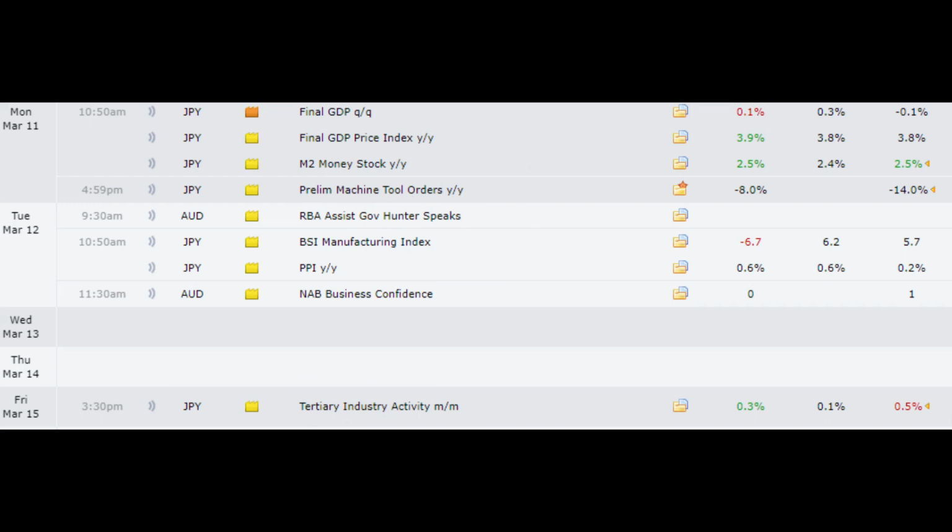Fundamental review. Cover key economic events and their outcomes, including Japan's final GDP and the BSI Manufacturing Index, and their implications for the AUD-JPY pair. Highlight the bearish sentiment following the BOJ and government officials' remarks on the potential end of negative interest rates.